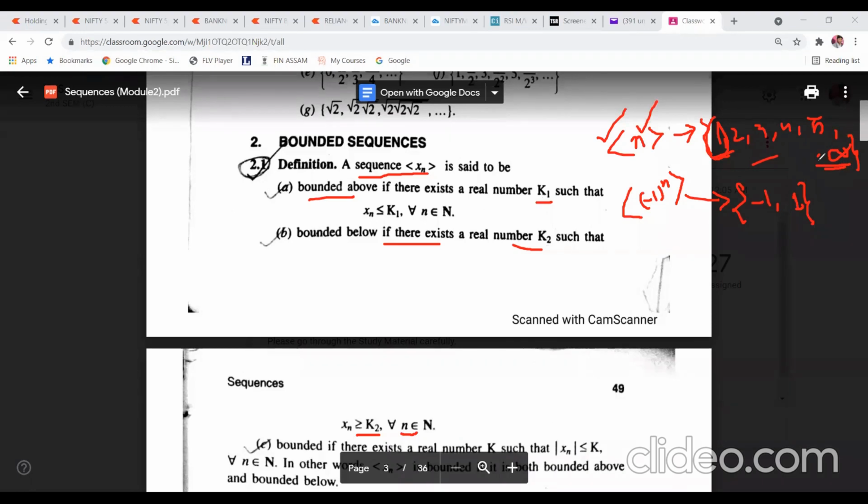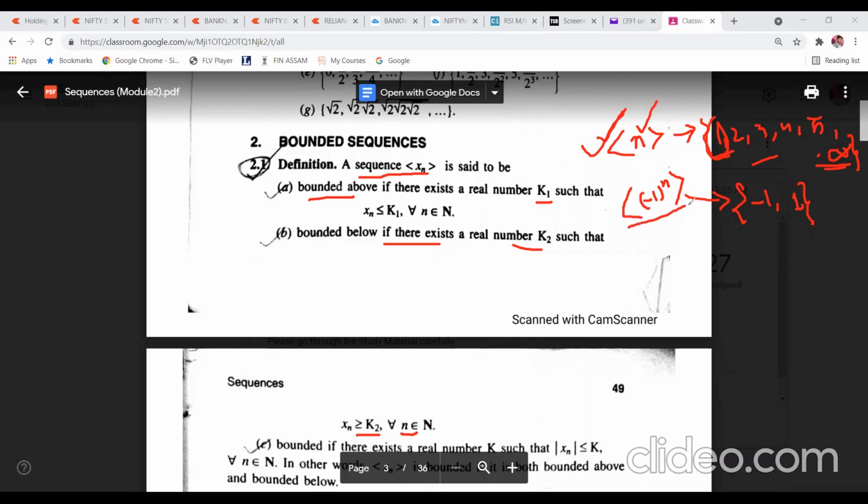So this sequence doesn't have any upper bound, but it has a lower bound. So you can't say that this sequence n is a bounded sequence. It is bounded below, but not bounded above. So for a bounded sequence, it must be bounded above and bounded below together.